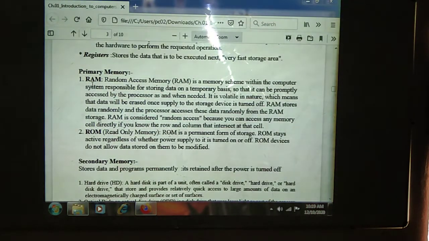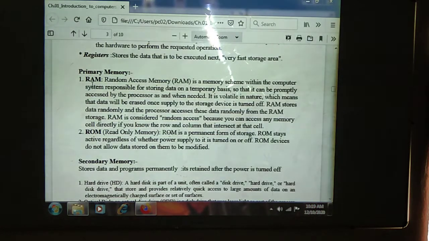ROM devices do not allow the data stored on them to be modified. Suppose we need to edit or modify the data on the ROM, we cannot modify it here. In RAM we can modify the data, because it is a temporary memory. ROM is a permanent memory. Once we have stored the data, we can neither erase nor modify it. That is the use of the ROM.